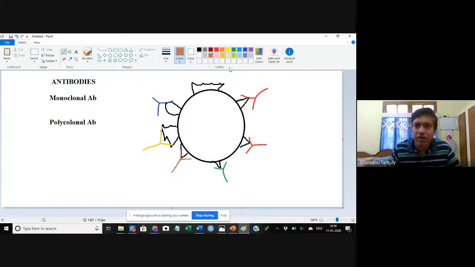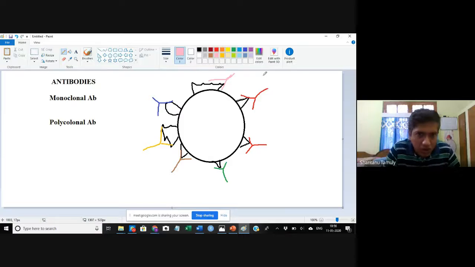We have one last epitope, bound by this particular antibody. So one antigen has many different types of epitopes on its surface, and each epitope is recognized by different antibodies.